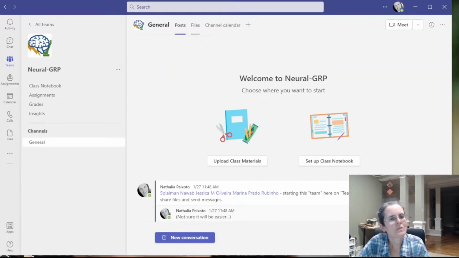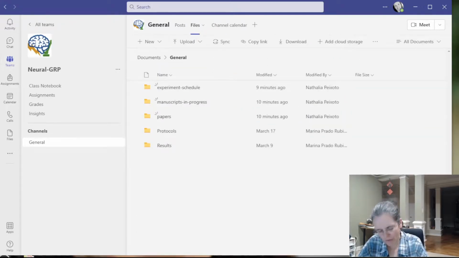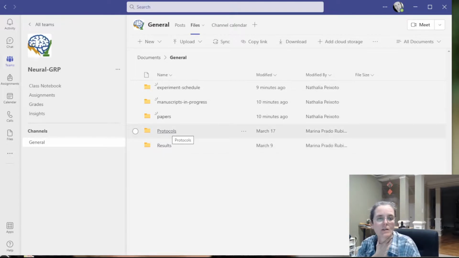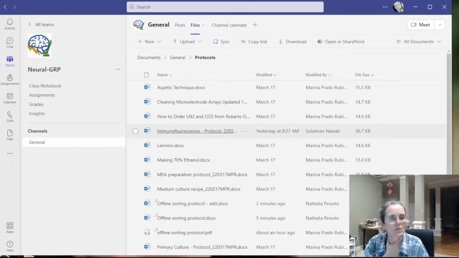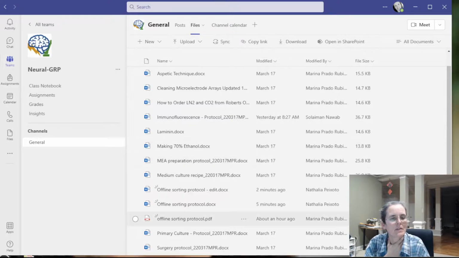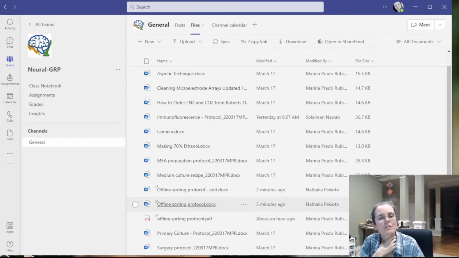And then files. That's the part I want to talk about. I made several folders, so it's just like Explorer. And today in our meeting, we were talking about offline sorter. So I see Marina put here the PDF of the offline sorting protocol, but I also found the Word files.